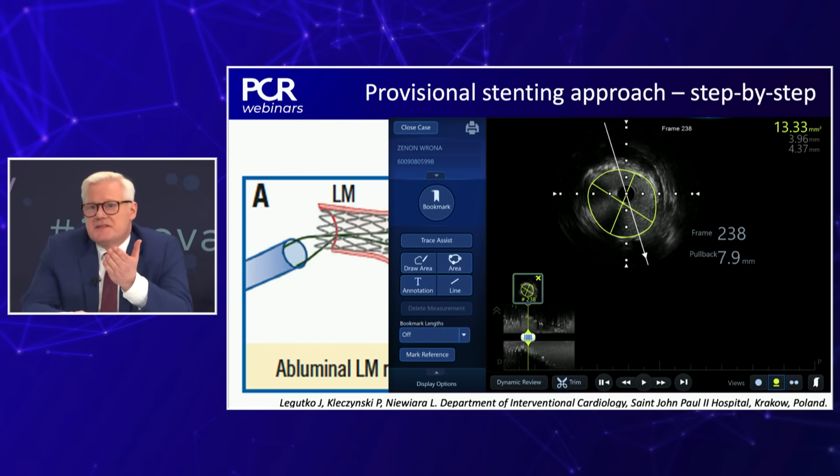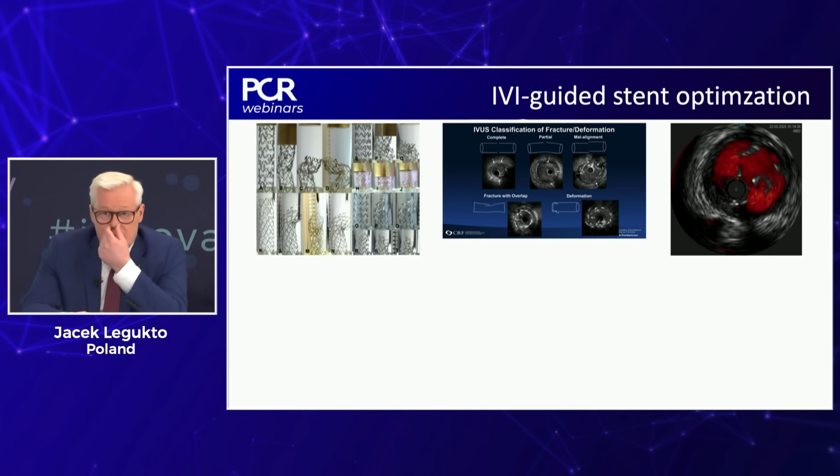Okay. And so I see here very good lumen in the distal left main, which is 13 square millimeters, but the size is not enough. Because we assess this vessel as more than 5.0, so it means that we really need to repeat POT with probably a bigger balloon.